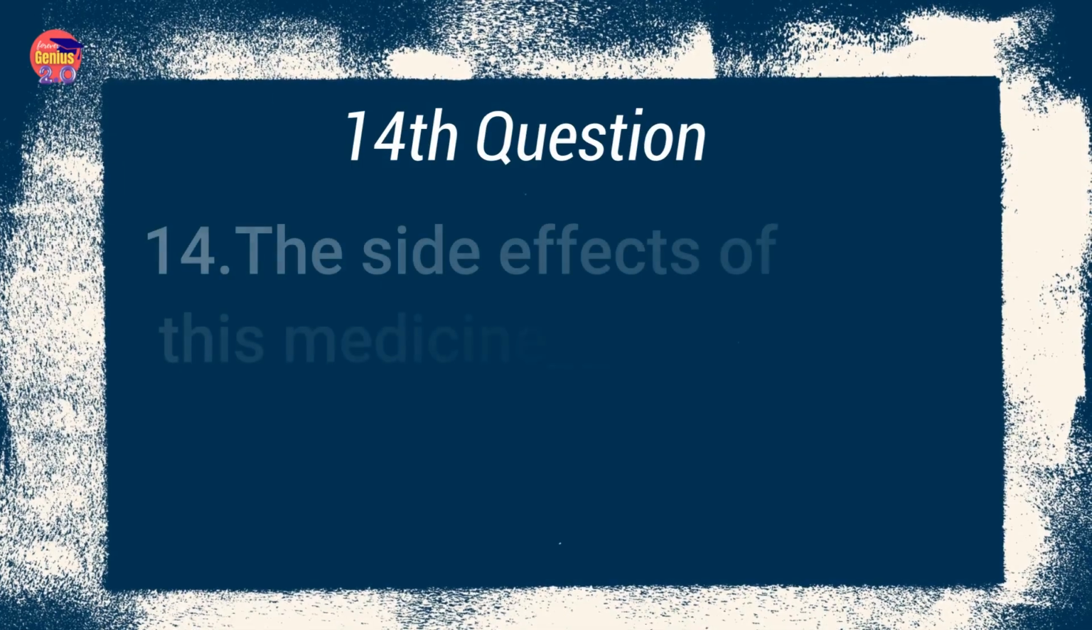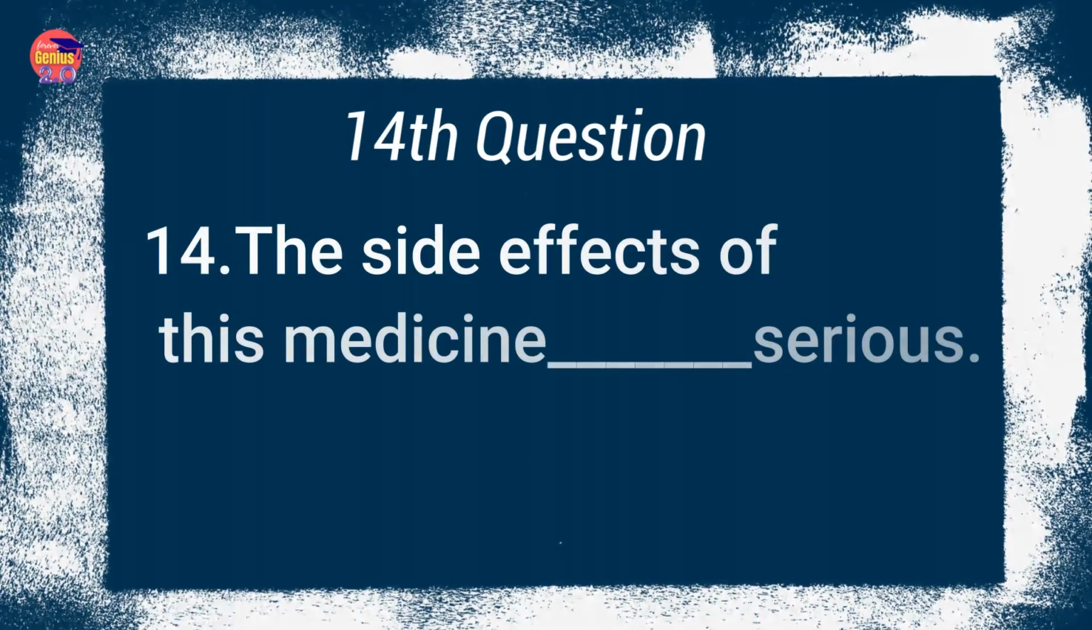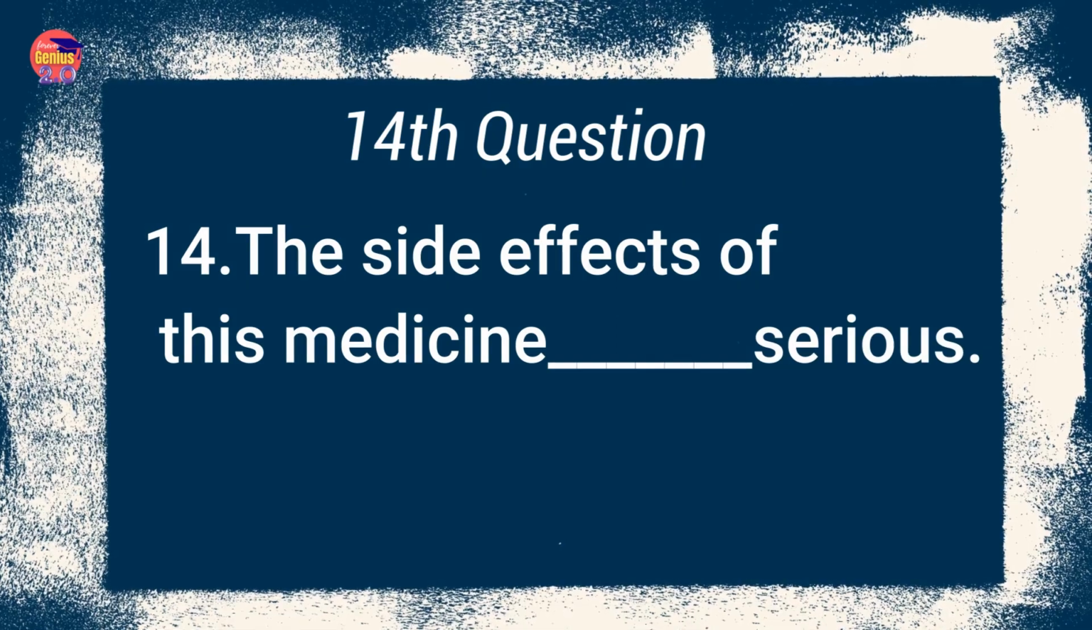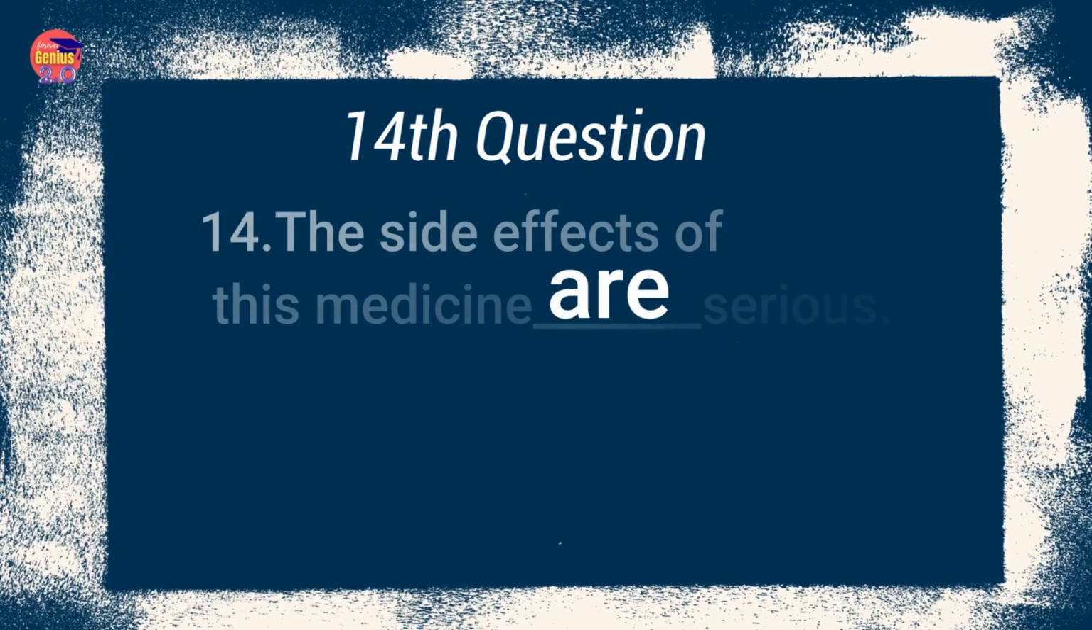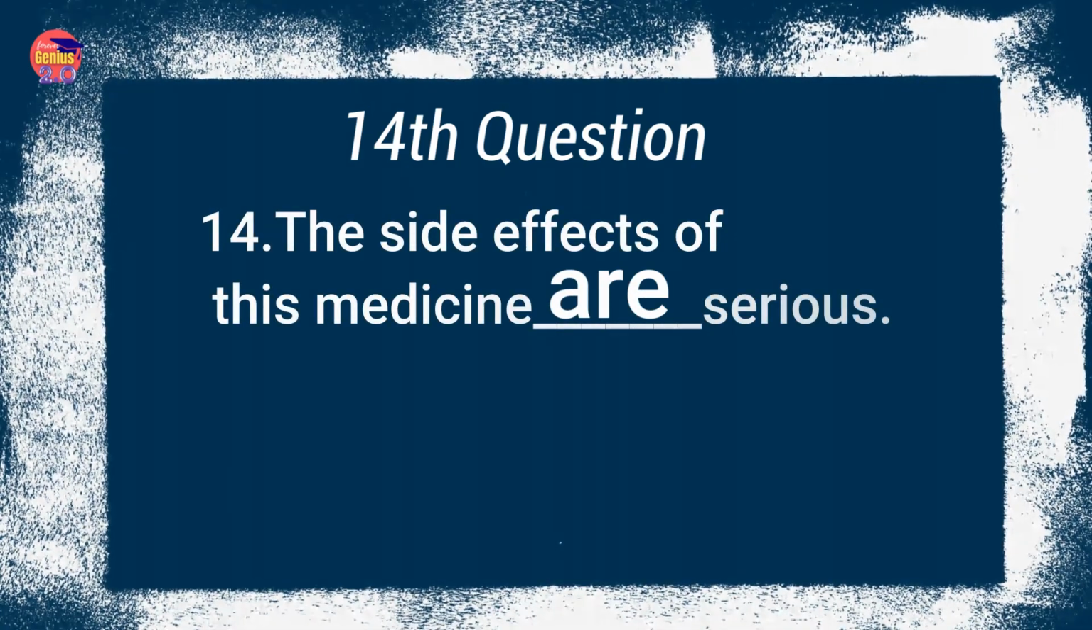The side effects of this medicine dash serious. Here, the side effects. Now, effect can be one or more than one, but we are writing here effects, so it is of course more than one, which is considered as plural. Two or three effects of the medicine can possibly happen to a particular person. So out of the options is, are, were, we are using the option are. The side effects of this medicine are serious.